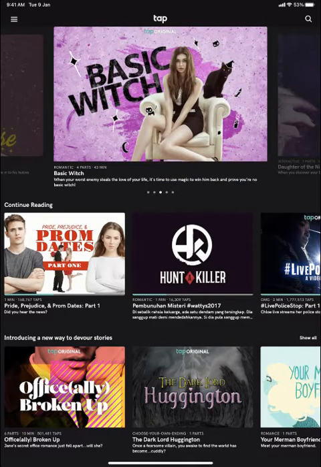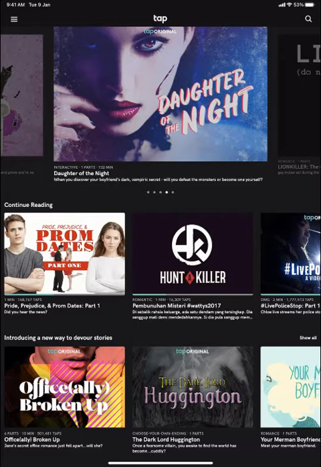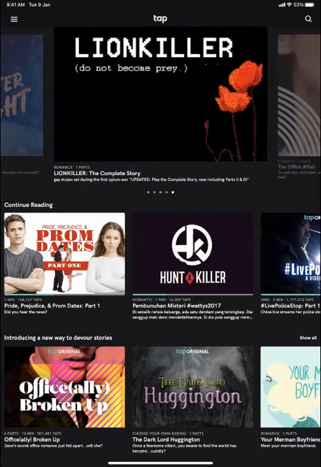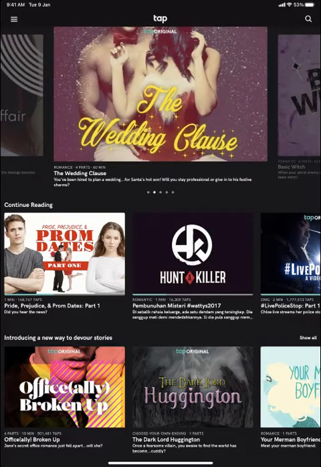By the way, if you are using the app on your phone, Android or iPhone, or on your tablet, the interface is very much the same. If you want to create a story rather than just reading, you go to the left-hand side here.